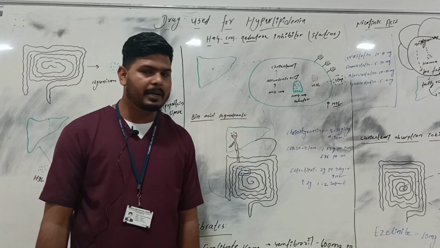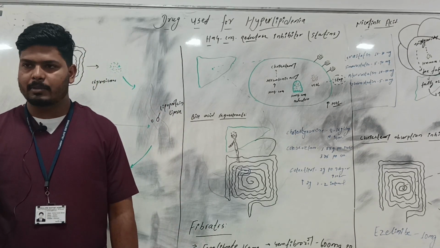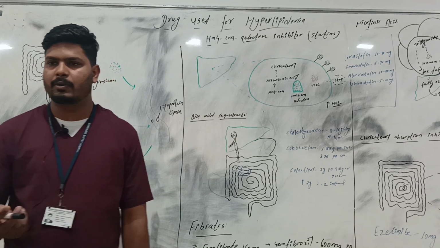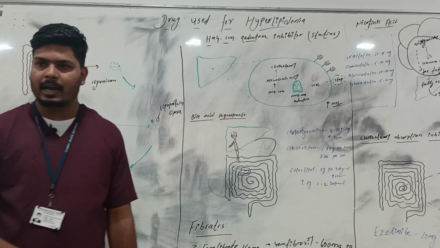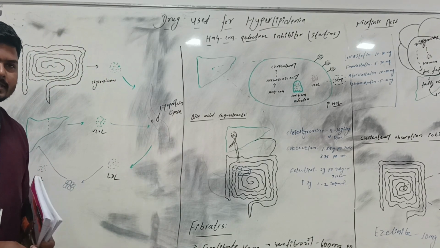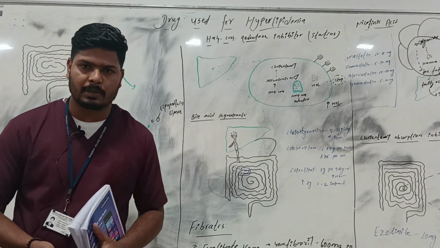If there is an elevated level of lipid in the blood vessel, what will it cause? It will adhere to the artery wall of the blood vessel and form atherosclerosis, restricting the blood flow and leading to stroke or heart attack. Now, there are three types of lipids which we know: cholesterol, triglycerides, and phospholipids.